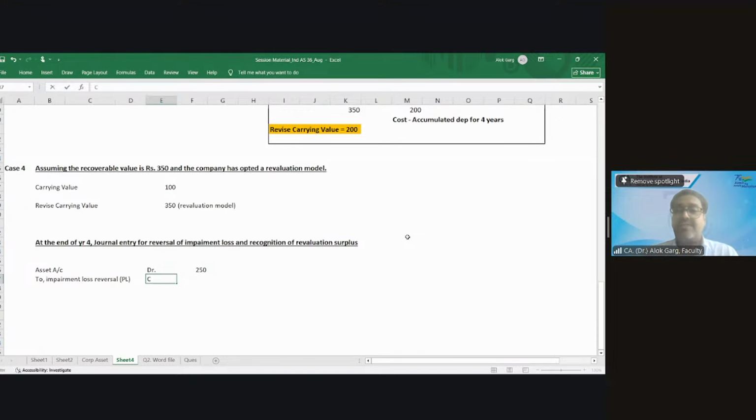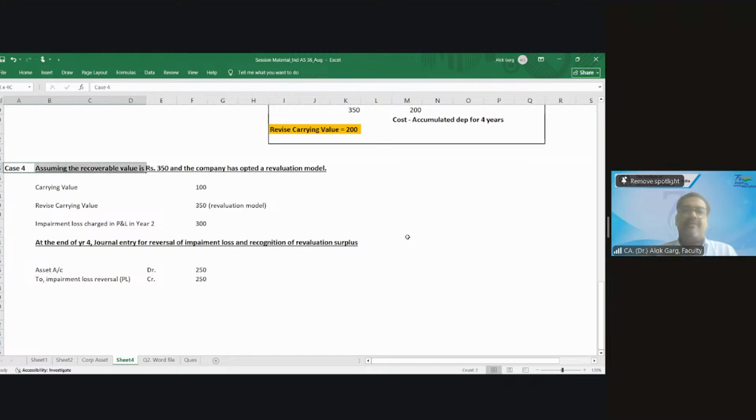So how much impairment did we charge in P&L in year 2? 300, right? So we can reverse to this extent.